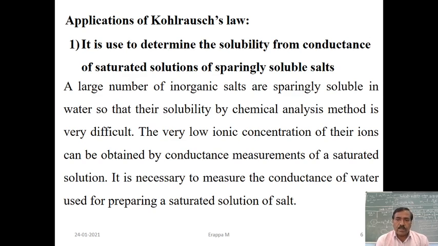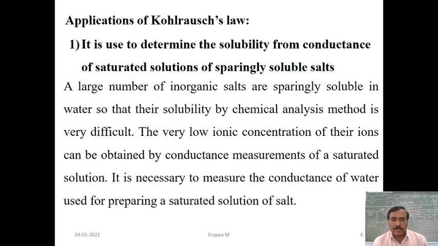So the very low concentration of ions can be obtained by conductance measurements. Conductance measurement means you have to prepare a saturated solution. The first example is AgCl. Prepare a saturated solution: AgCl salt is added to conductivity water and slightly warmed.